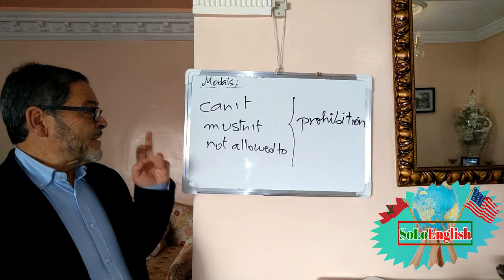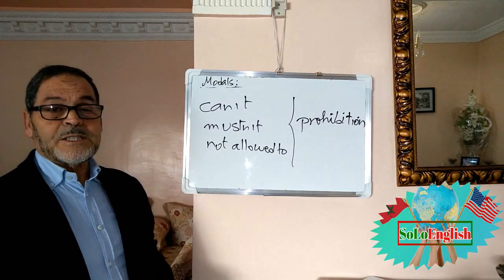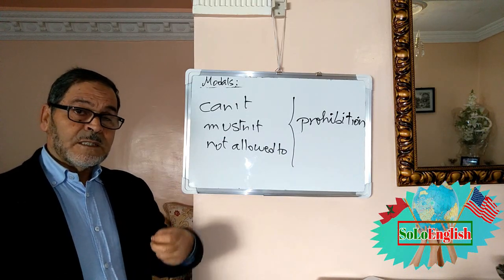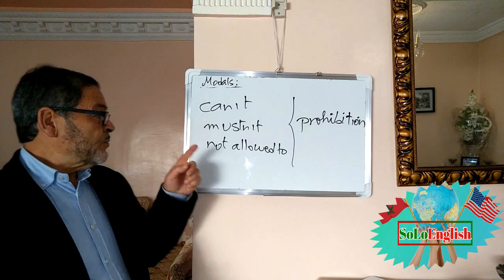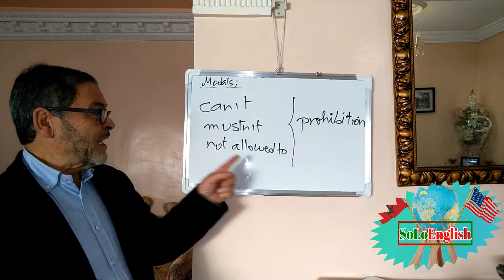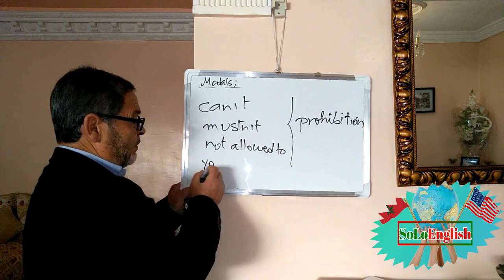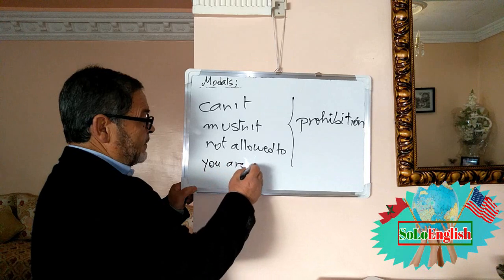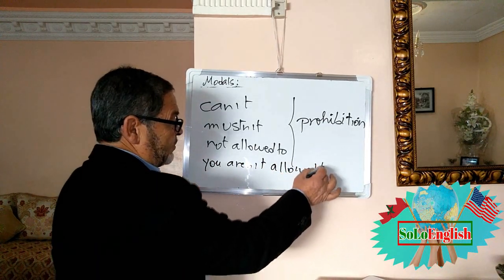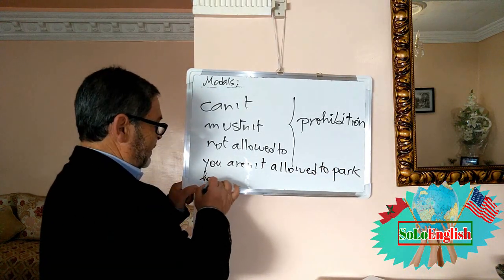Can't, mustn't, not allowed to: they express prohibition. If you say something is forbidden, stop here, you mustn't park here. You are not allowed to park here.